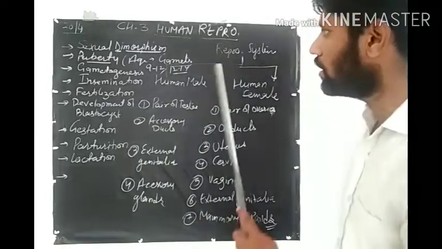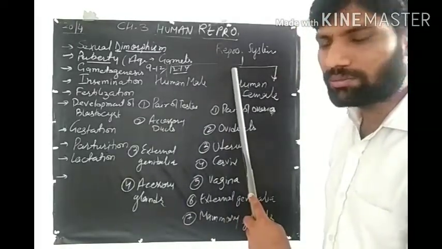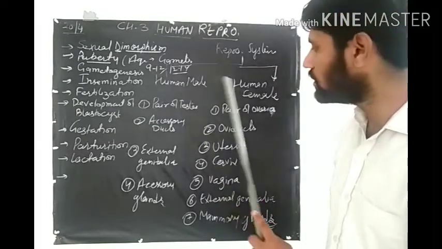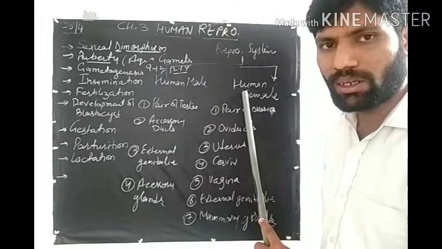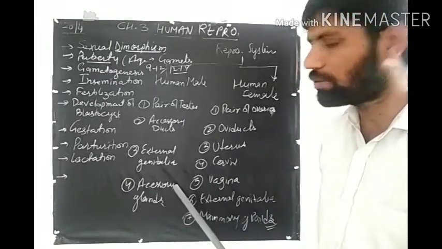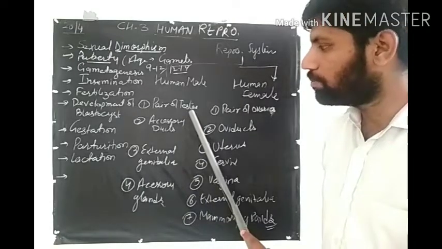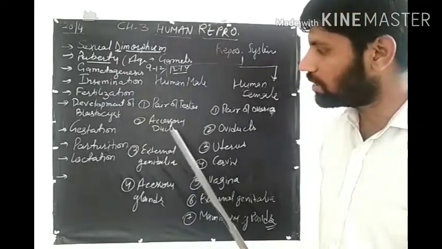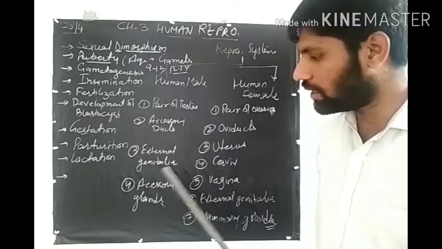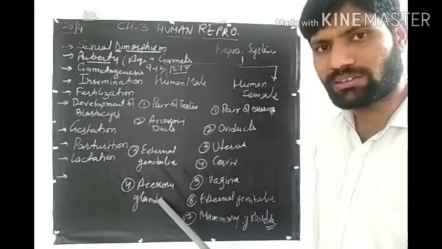Now, if you talk about the reproductive system, then there is the human male reproductive system and the human female reproductive system. There are 4 major parts of the human male reproductive system: a pair of testes, accessory ducts, external genitalia, and accessory glands.